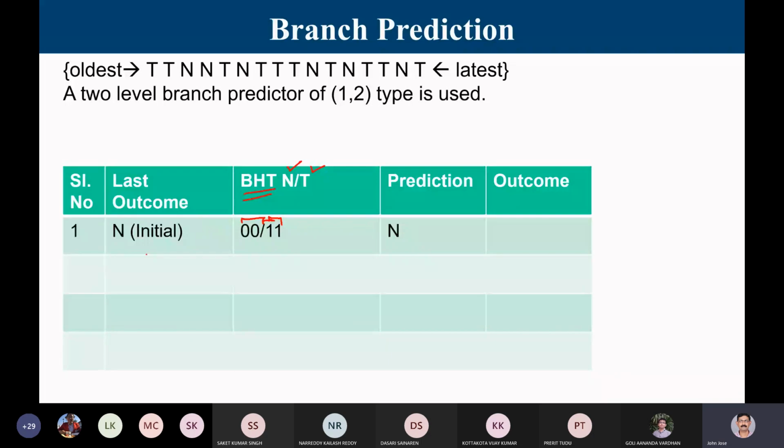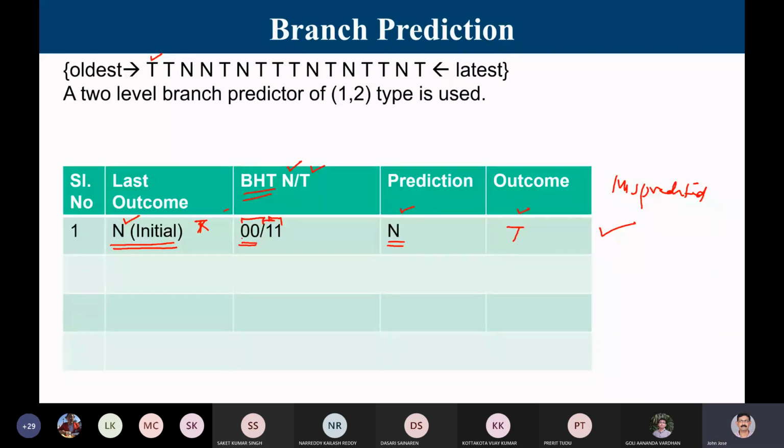Now let us consider. Initially, there is no last outcome. I am going for the very first time. And as mentioned in the last lecture, my initial assumption is always that the branch is not taken. Then I refer to this. What does 0, 0 indicate? When this value is t, I refer to the second one. When this value is n, I refer to the first one. So 0, 0 means my prediction is not taken. But what actually happened? My first branch was actually taken. So is this a misprediction or not? Yes, this is a misprediction. The branch predictor predicted that the branch will not happen, not taken, but the actual outcome was taken.